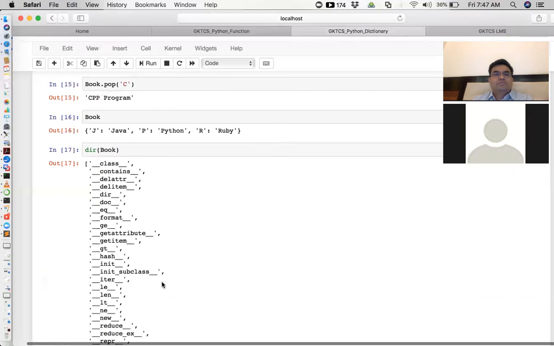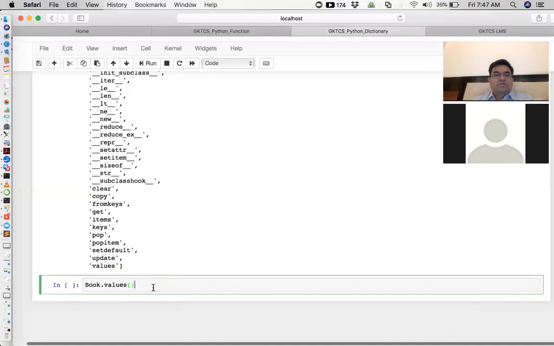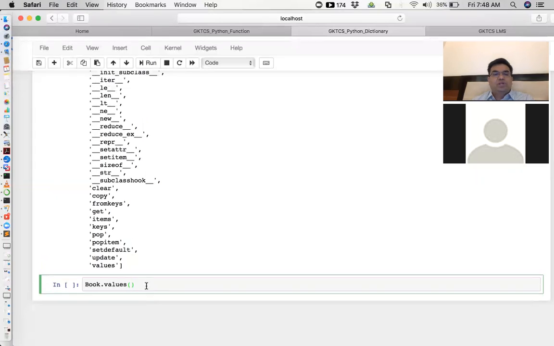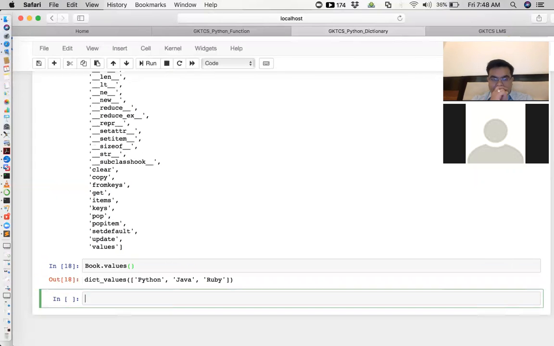Java, Python, Ruby. Why am I not getting 0, 1, 2, 3? You're looking for the position, right? Values is not a position. Values are the actual values. It will not give you the keys. It will give you the words within those keys. So it should list the values here. So the output is the dictionary values now.